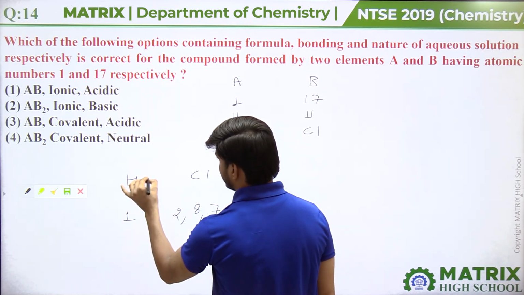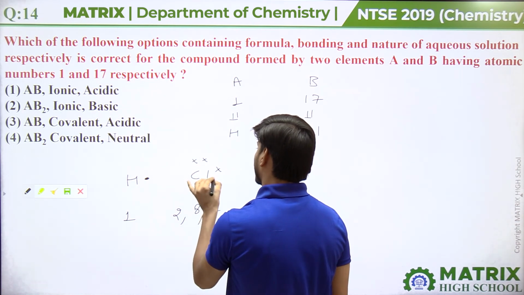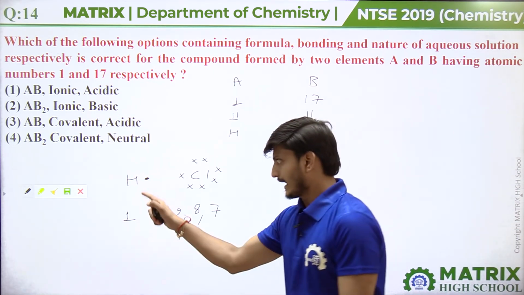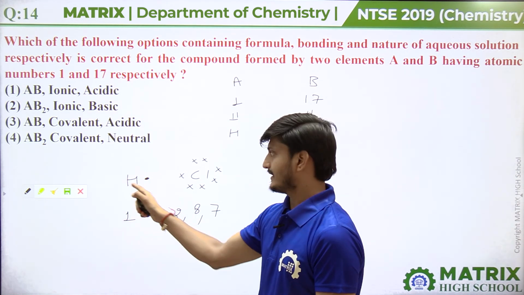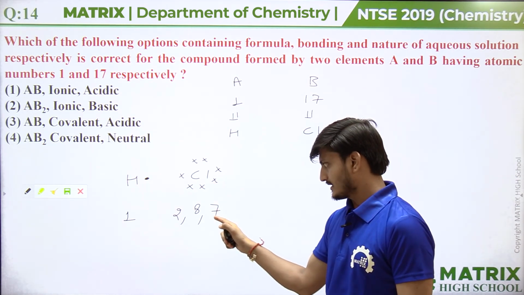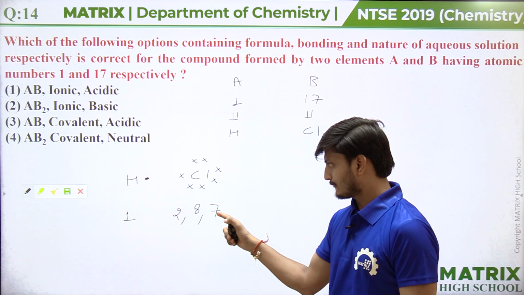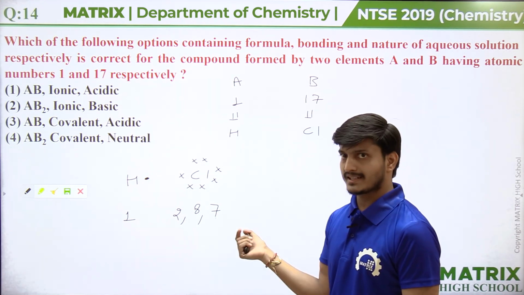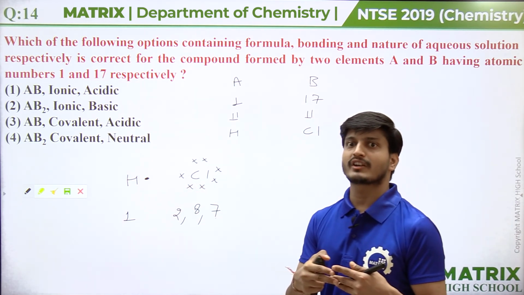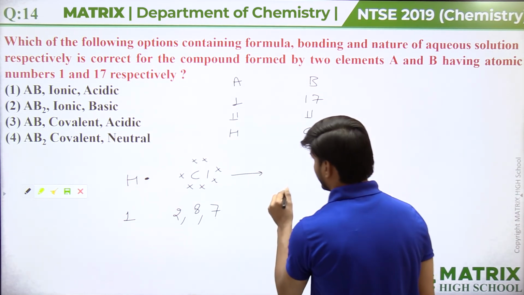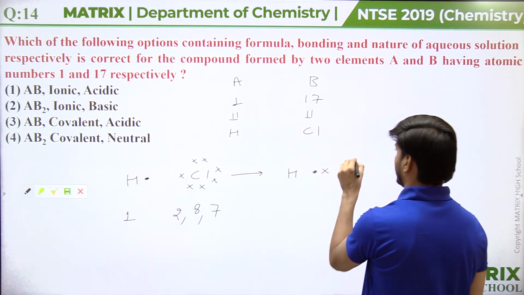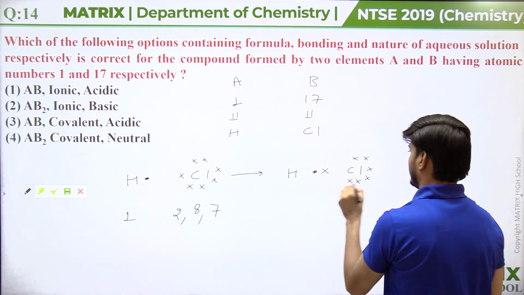Hydrogen has only 1 valence electron and chlorine has 7 valence electrons. Hydrogen tends to achieve its duplet, meaning it requires 1 more electron, and chlorine tends to achieve its octet because 7 electrons are present in the valence shell. It wants to achieve the configuration of argon, the nearest noble gas, so 1 more electron is required. So both atoms share 1 electron each, and 6 electrons remain on chlorine.